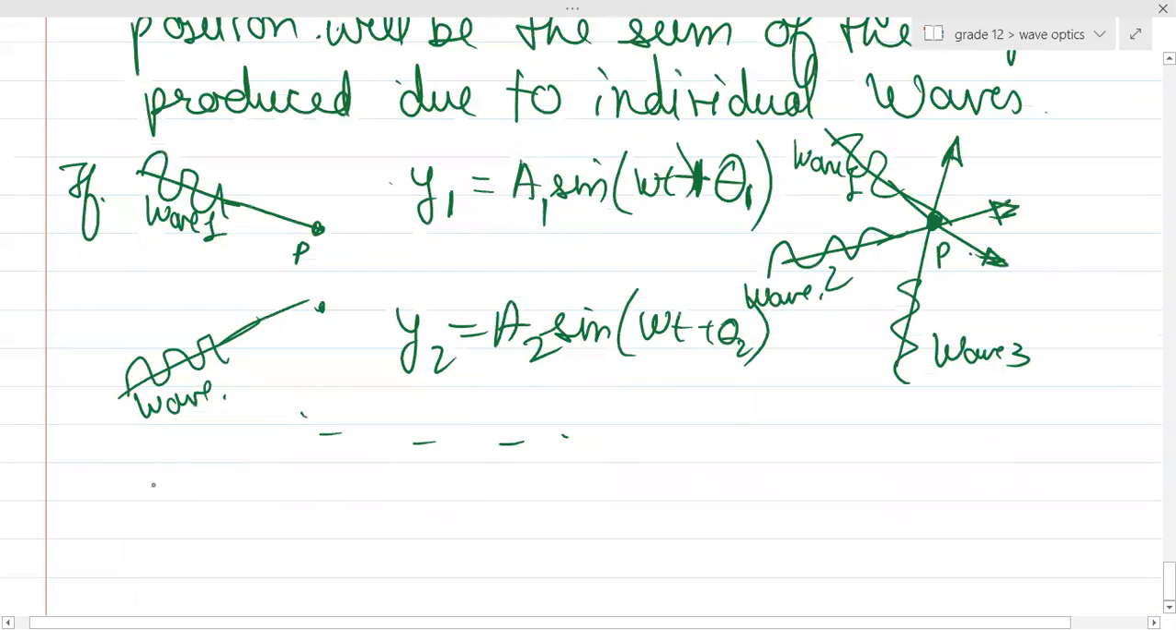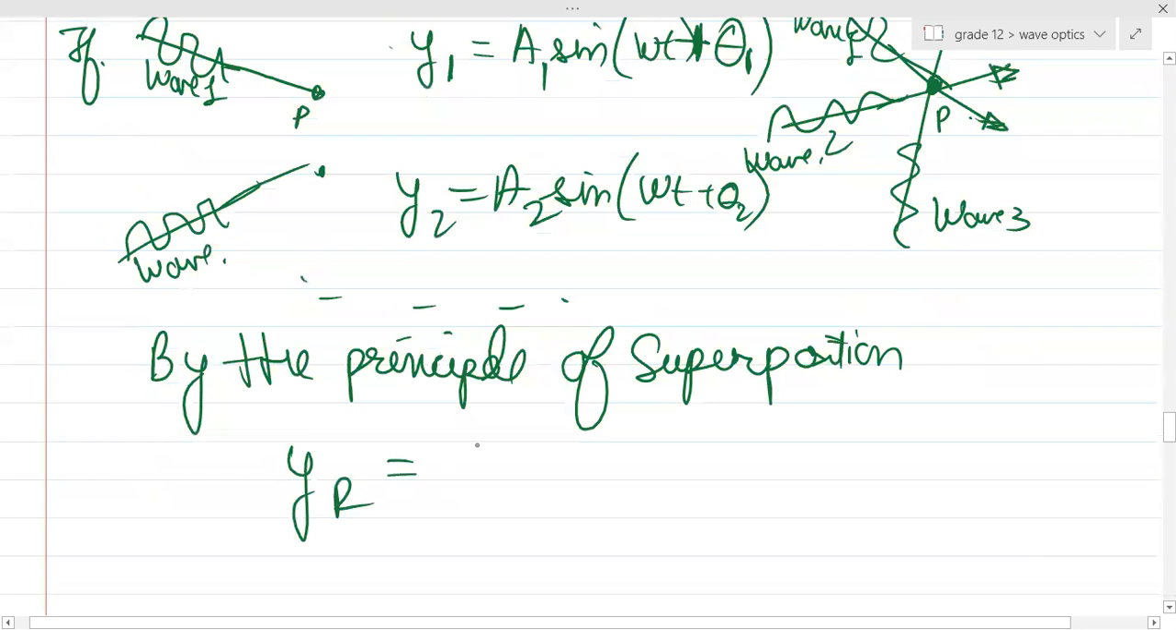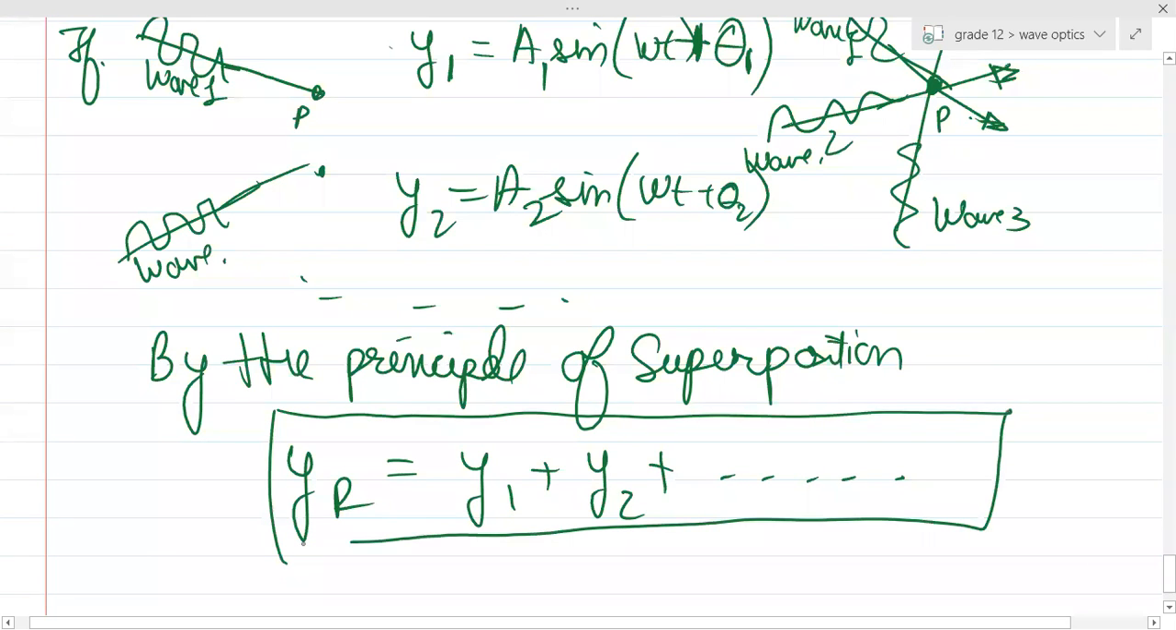So basically, what does the principle of superposition say? By the principle of superposition, the resultant displacement, the net displacement yr, is equal to the sum of y1 plus y2 plus y3 and so on. This is your principle of superposition. Is it clear?